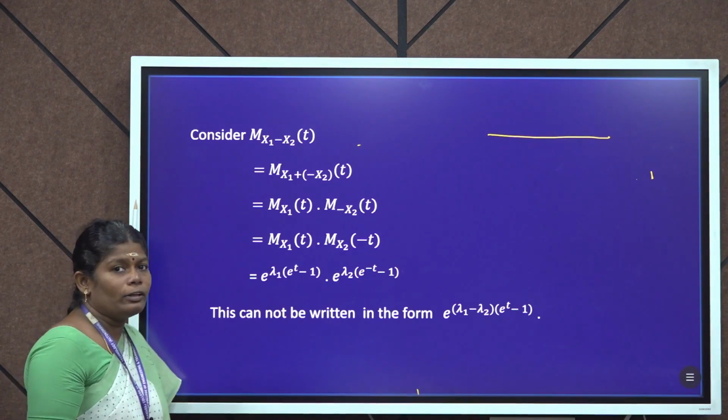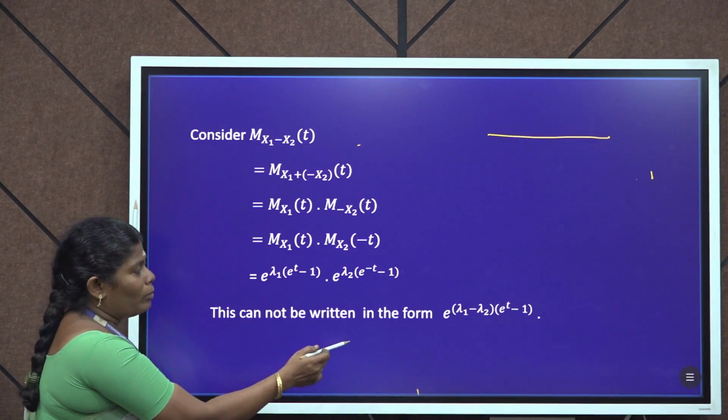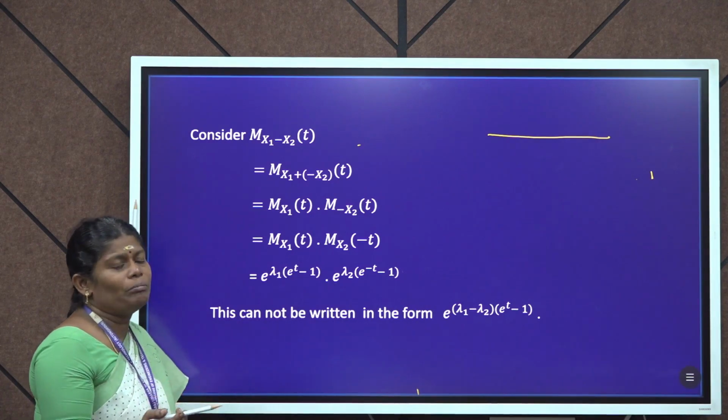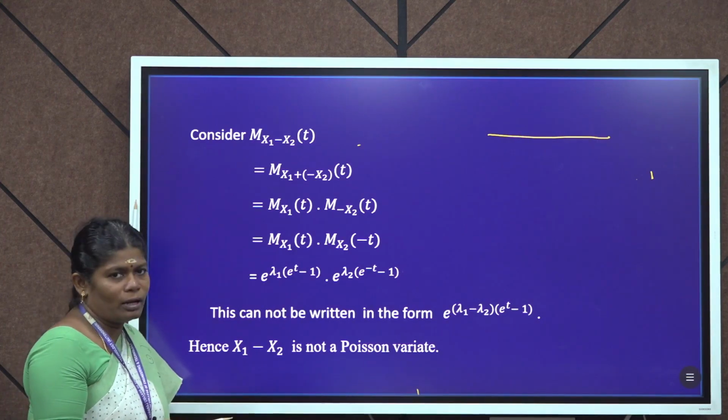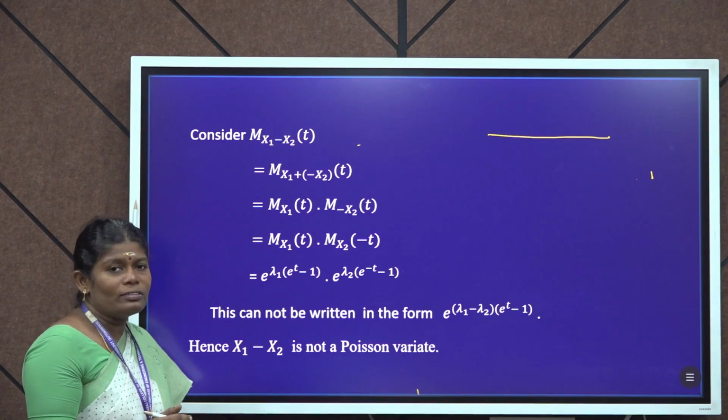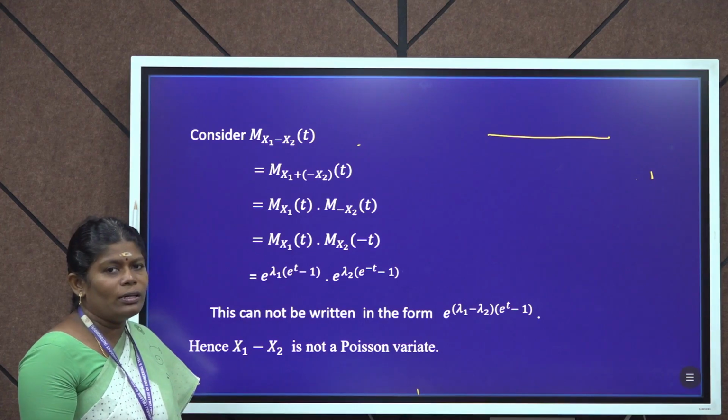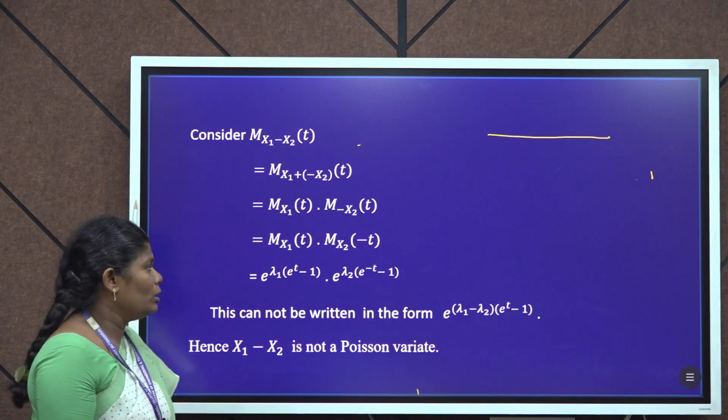This cannot be written in the form e^((λ1 − λ2)(e^t − 1)). Hence, X1 − X2 is not a Poisson variate. Therefore, the difference of two independent Poisson variates is not a Poisson variate.